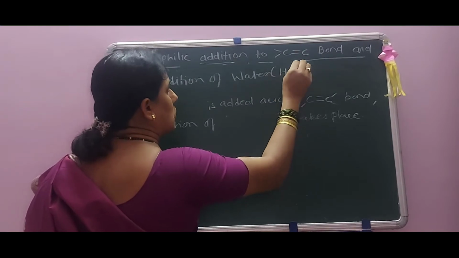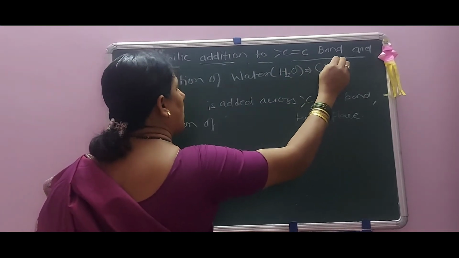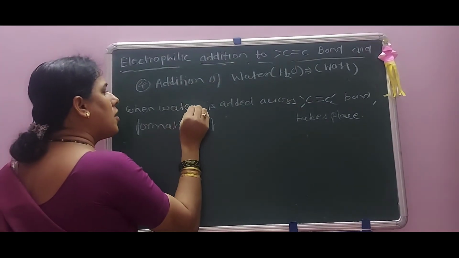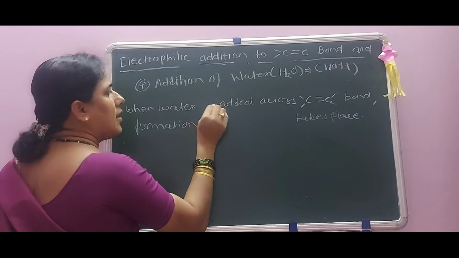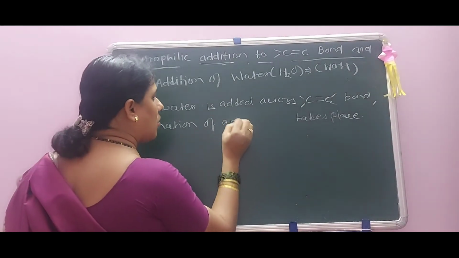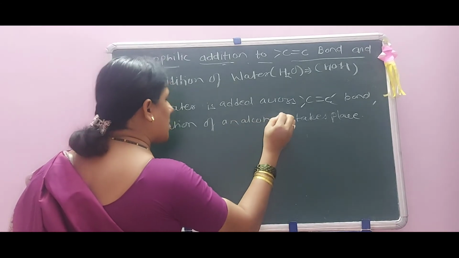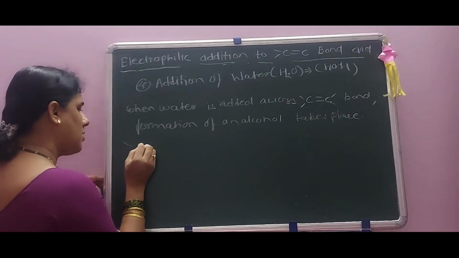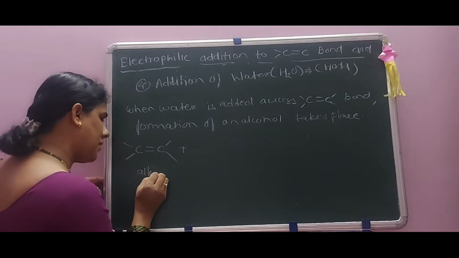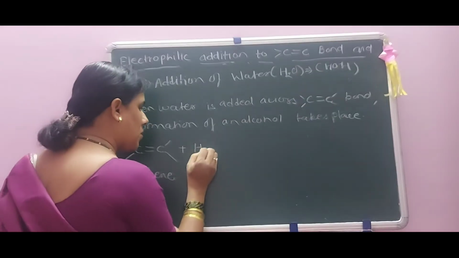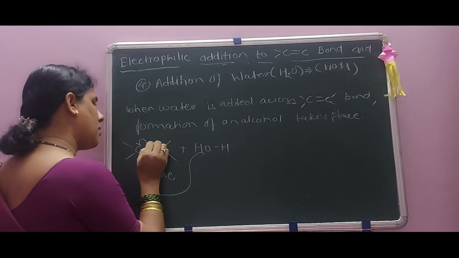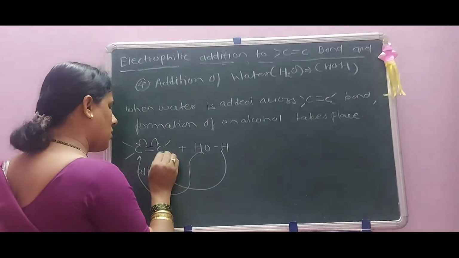Water means H2O, which can exist as OH and H. When water is added across a carbon-carbon double bond, formation of an alcohol takes place. See the reaction, C double bond C here. This is an alkene, plus OH, H here. The OH goes to one carbon, and H goes to the other.